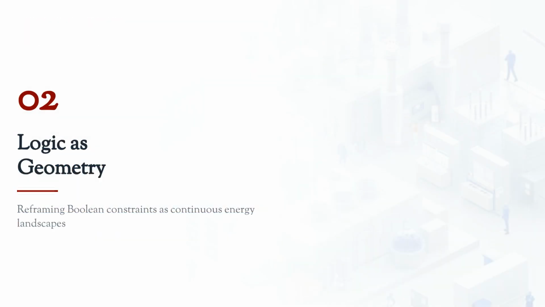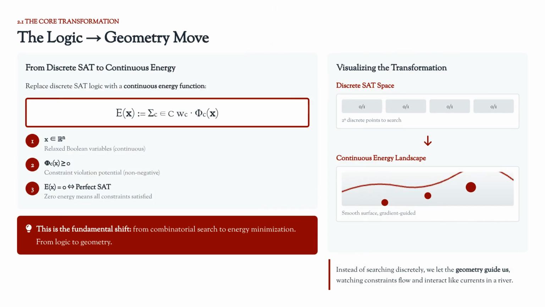Our second section is logic as geometry, where we reframe Boolean constraints as continuous energy landscapes. The core transformation replaces discrete satisfiability, or SAT logic, with a continuous energy function. This shift turns combinatorial search into energy minimization. Instead of searching discrete points, we follow the smooth surface of a continuous energy landscape, letting the geometry guide us.